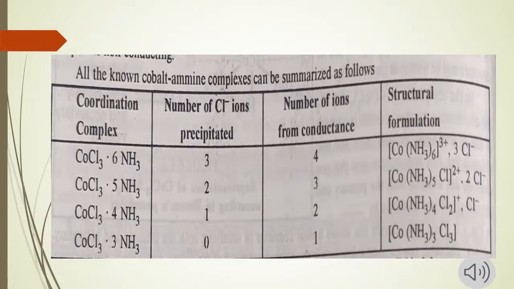In the second example, there are 3 ions, 1 is complex ion and 2 chloride ions, which precipitate with silver nitrate and form silver chloride precipitate. In the third example, there are 2 ions, one is complex ion and one is chloride ion, which is present outside the coordination sphere and gives 1 mole of AgCl precipitate with silver nitrate. In the last example, no chloride ion is precipitated out, as there is no chloride ion present outside the coordination sphere. Thus, there is only one complex and no chloride ions precipitated.